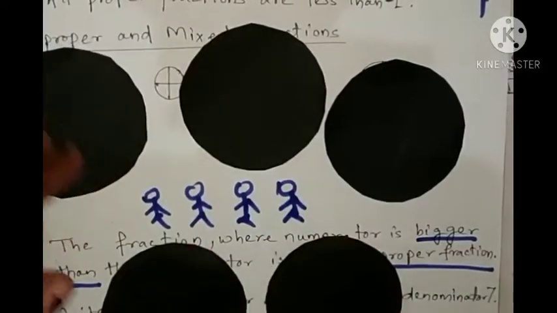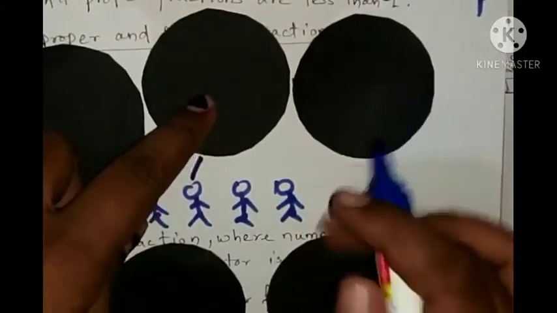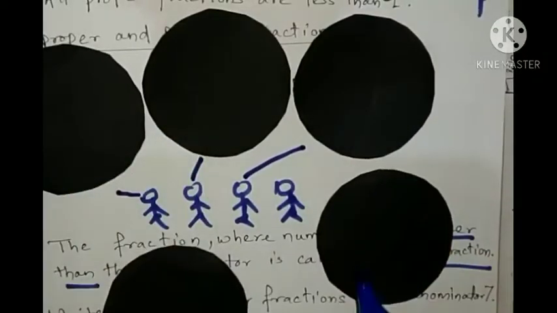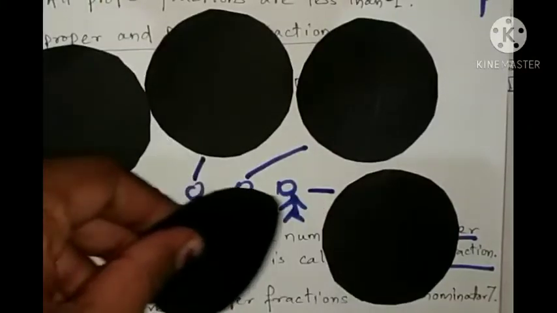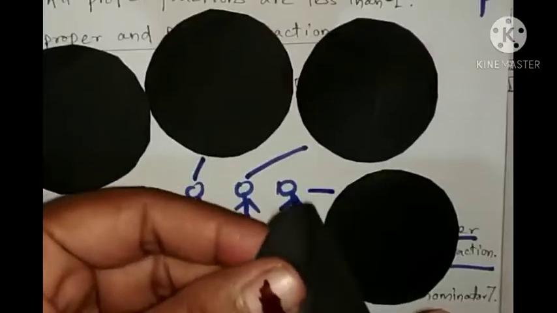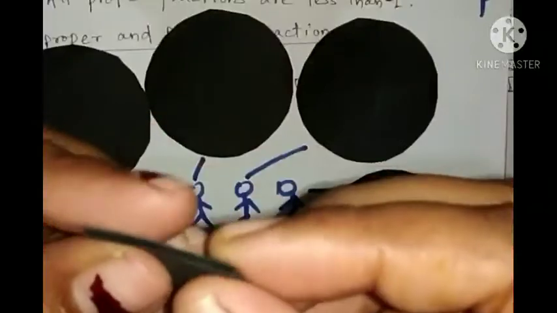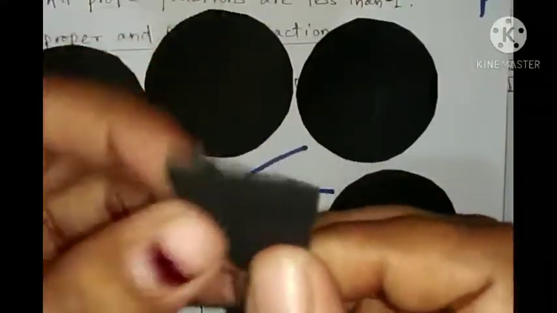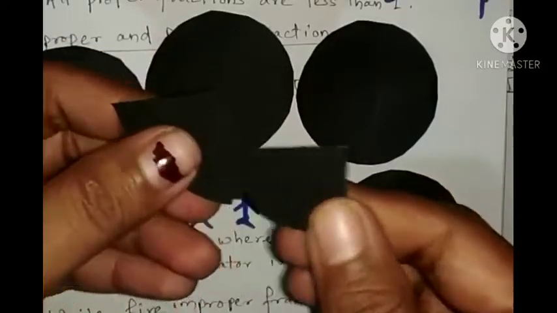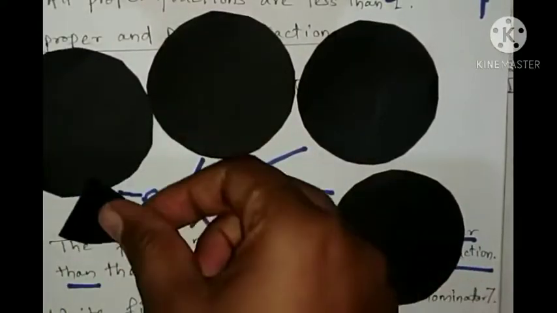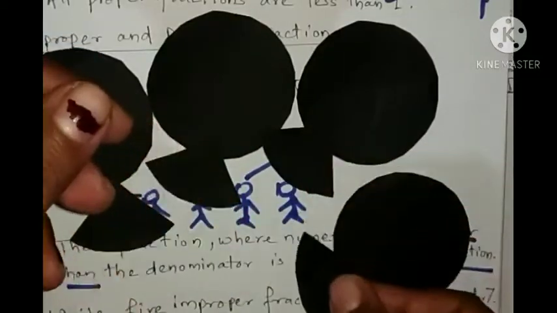So this first one will take this one. First student takes 1. Second student takes the second one. Third student takes this one. And fourth student takes this one. Which one remains? This single roti remains. So I can distribute this single roti to 4 students. What I will do? I will divide this one roti into 4 equal parts. So look at here. I have divided the one roti into 4 equal parts. So you can give to this one part, then second part, then third part, then fourth part.